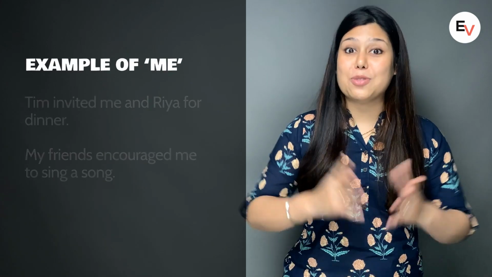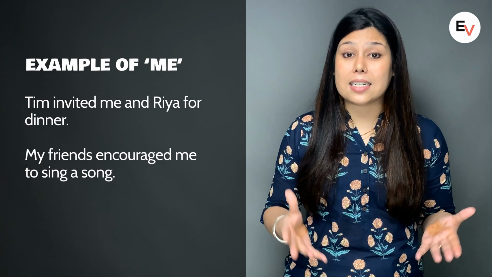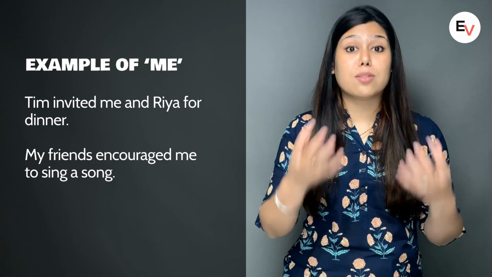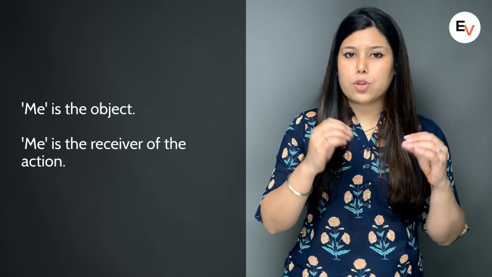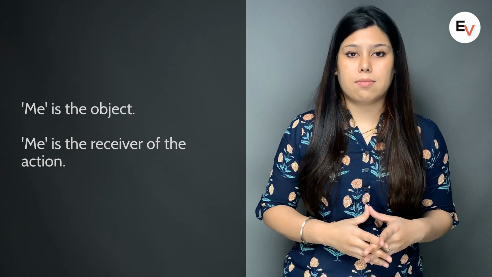Now proceeding to me. For example, if I say, Tim invited me and Ria for dinner. My friends encouraged me to sing a song. In these examples, me is the object, which means that me is the one who is receiving the action.